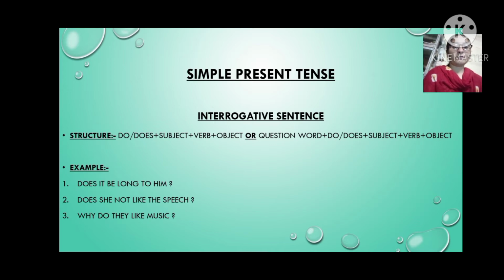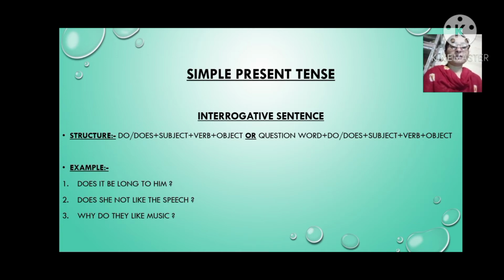So does, here we compare with the structure also. Does, then it is subject, belong is verb and him is object. Then second example, does she not like the speech?